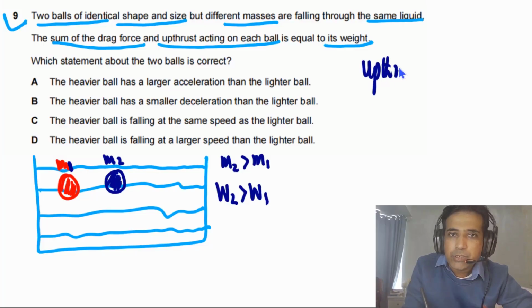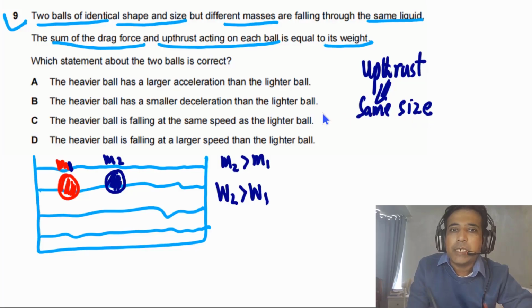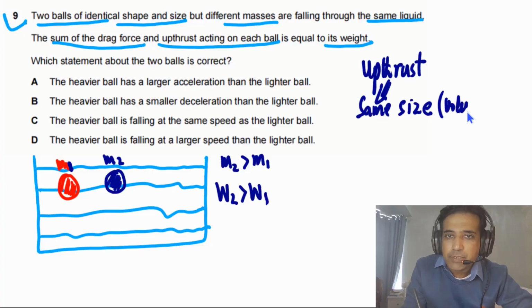Upthrust depends on the size of the ball and density of the liquid. Density of the liquid is the same, and they have the same size, which means the same volume, so upthrust on these two balls is the same.